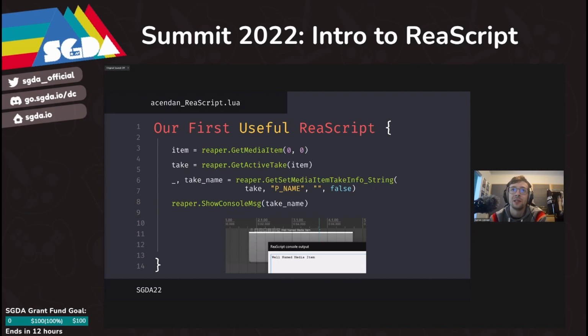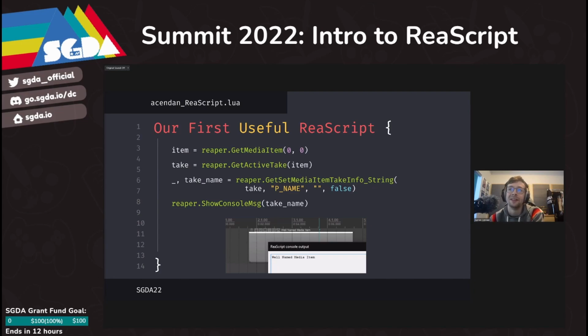The easiest way to do this is by using the ReaScript API function GetMediaItem, which takes two input parameters. The first one is our current Reaper project, and you can use 0 to get the active project. The second parameter is going to be the item index for the item that we want. If you use 0 here, it will also get the first item in the project. So by doing reaper.GetMediaItem(0, 0), we're getting the first media item in this project and assigning it to the variable item.